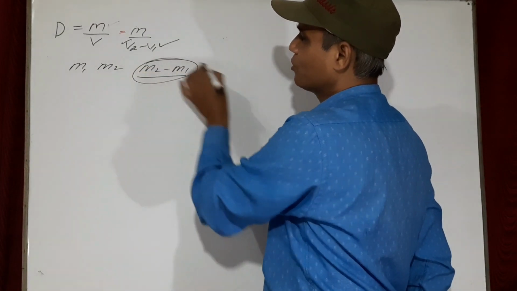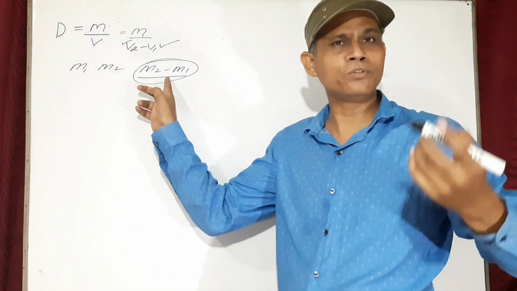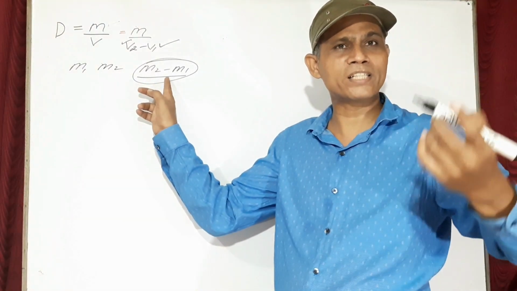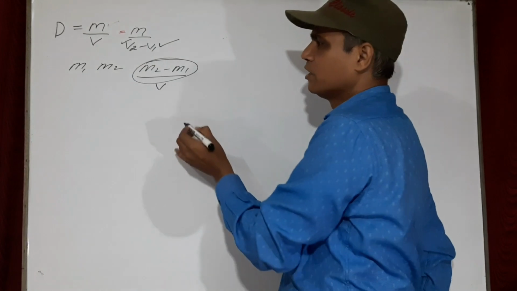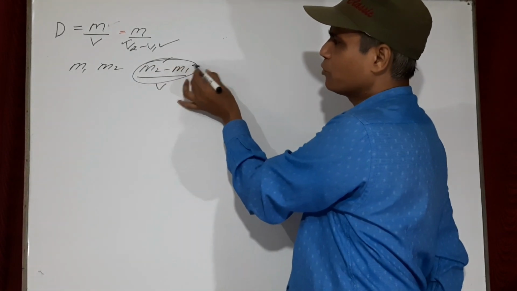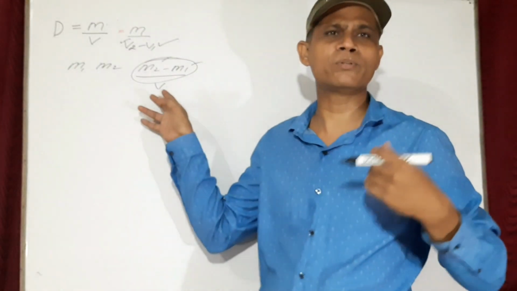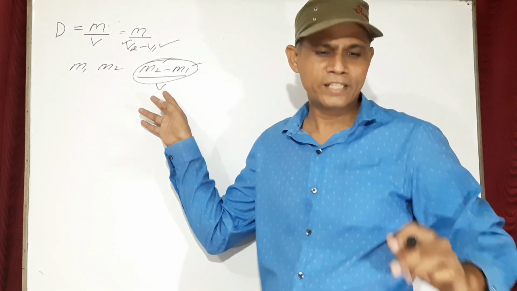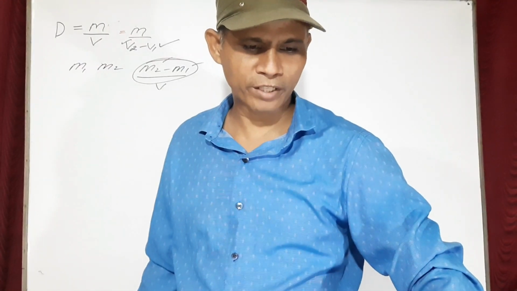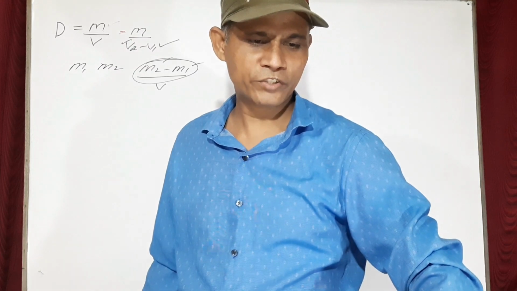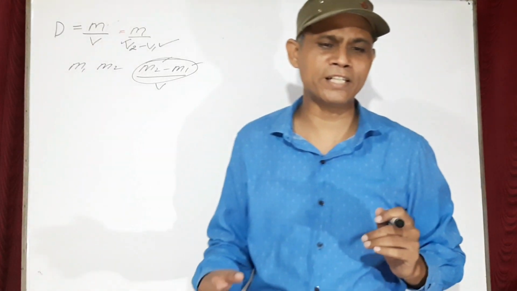Now the mass is known to you, and the volume you know with the help of the measuring cylinder. Suppose the volume is V. So divide these two, (M2 minus M1) divided by V, and you have the density. Next question which is there, question number 22, sorry.